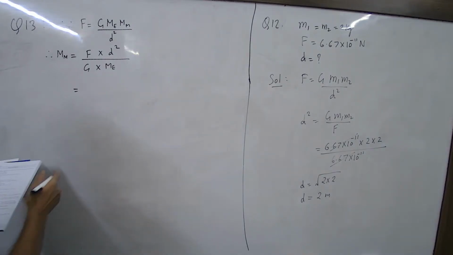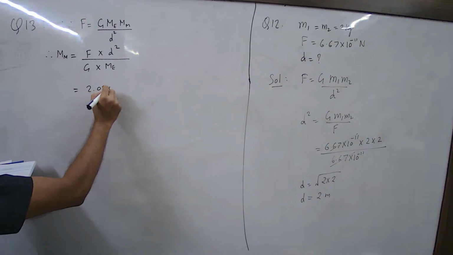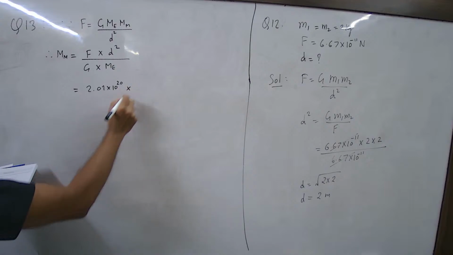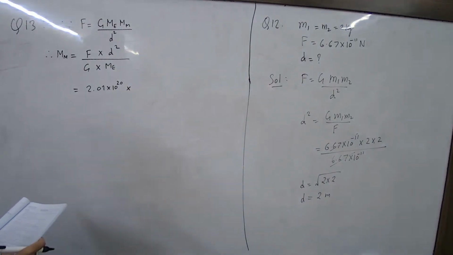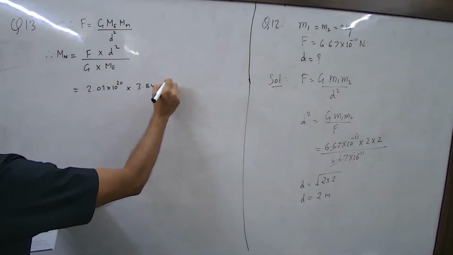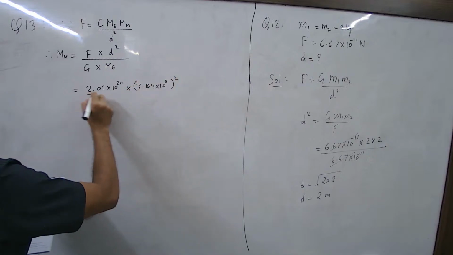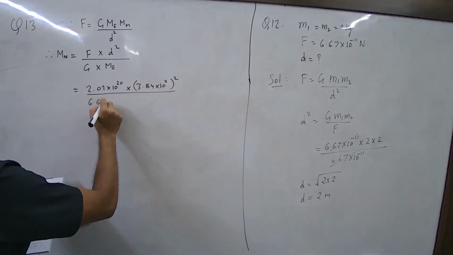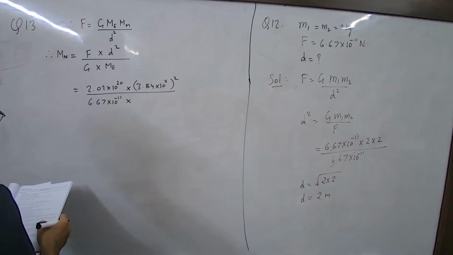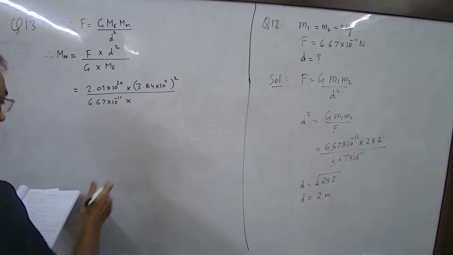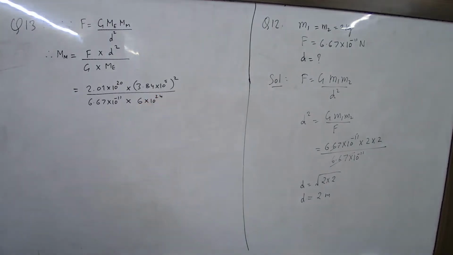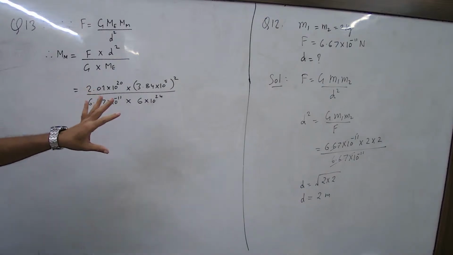Force given is 2.01 into 10 raised to 20, 3.84 squared, 6.67, 6 into 10 raised to 24. So substitution till here it is done.